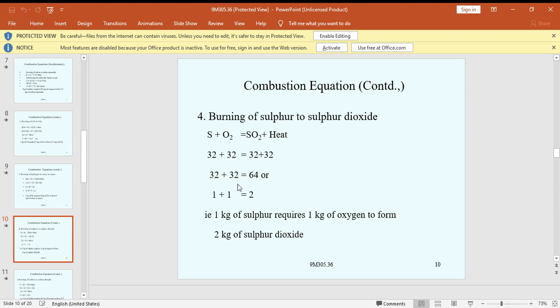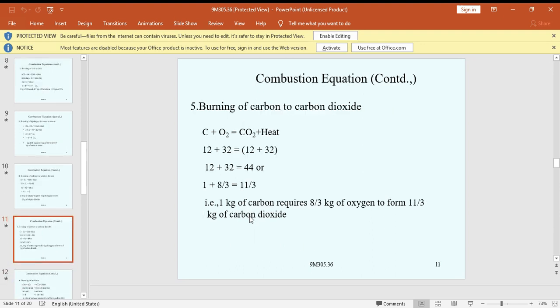Common of the 32: 1 plus 1, 64 by 32, we get 1 plus 1 equal to 2. 1 kg of sulfur reacts with 1 kg of oxygen, producing 2 kg of sulfur dioxide.